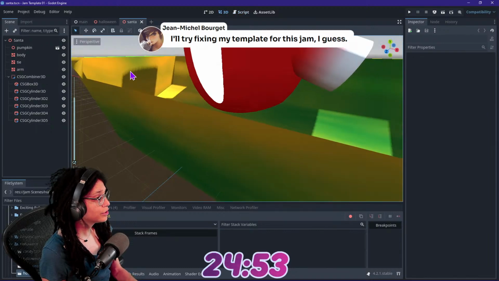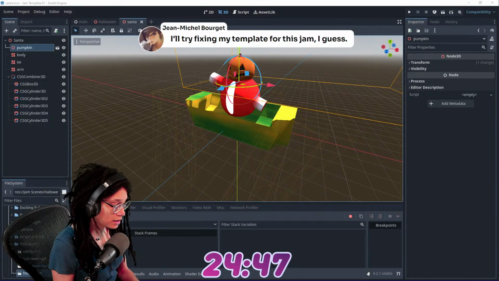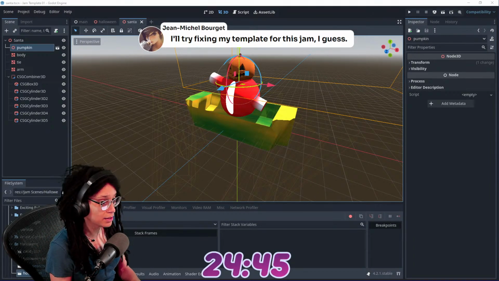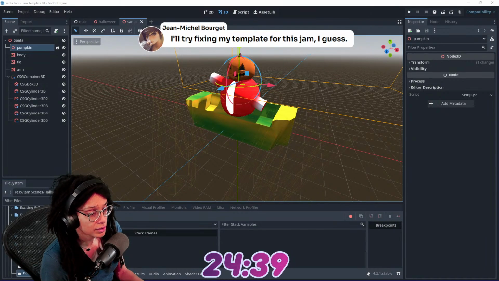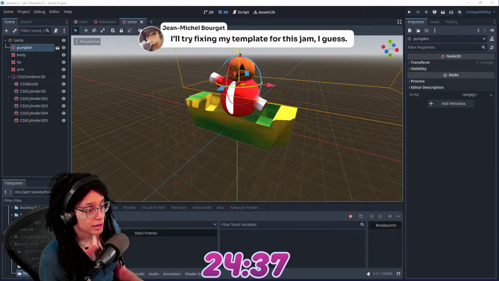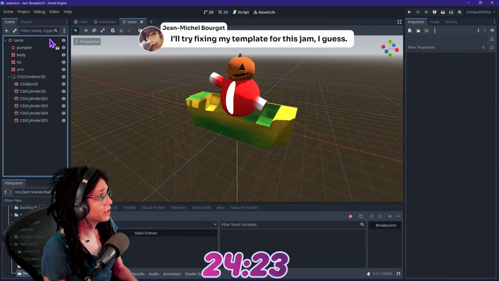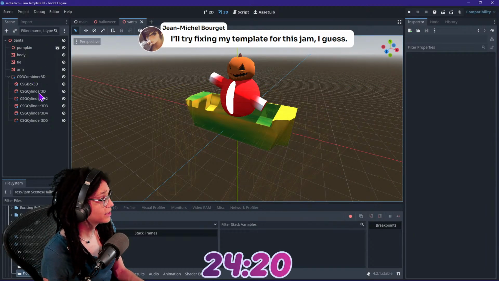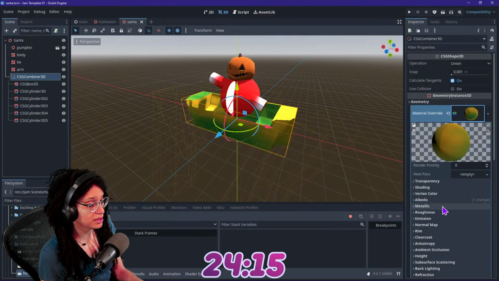It'd be nice if we could hide the mouse cursor. I don't remember how to do that. I know that it's very doable. GDScript hide mouse. I just can't remember. It's like really easy. Input set mouse mode visible. But not visible. Unvisible. Ideally would be good. Input hidden. I see. Okay, got it. Understood. But please, can we fix the sleigh? Just a tiny little bit. Just a bit of a sleigh fix here.